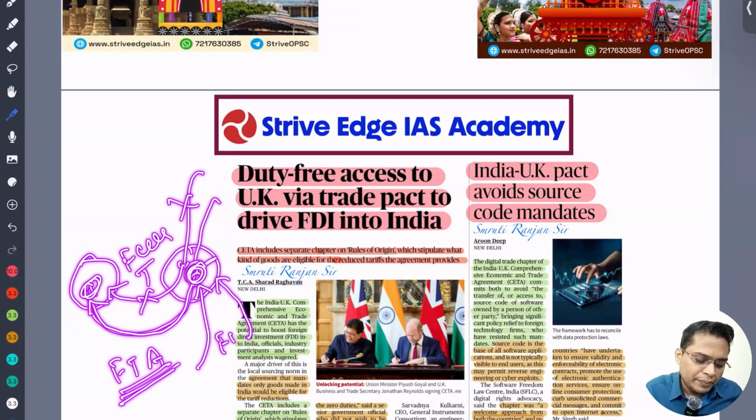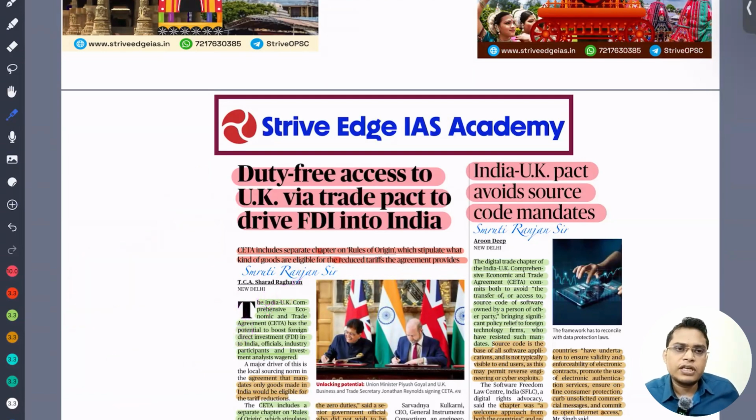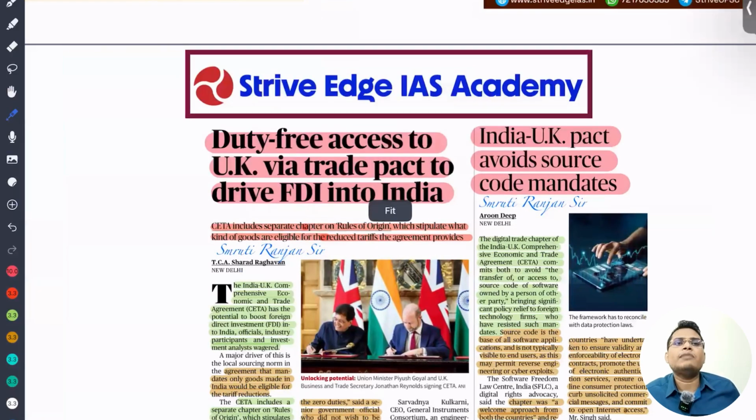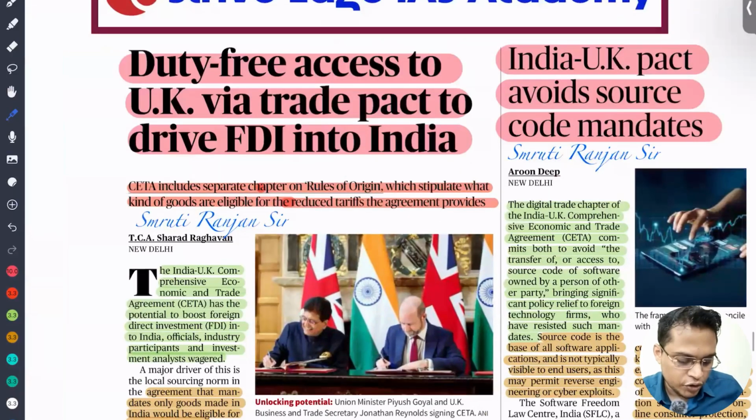Investors bring their FDI, manufacture goods in India and then sell in the UK. So because of that, India can emerge as a destination of FDI and as a powerhouse of manufacturing also. So recently CETA, you have to remember CETA.